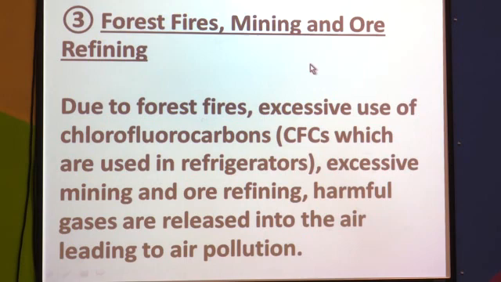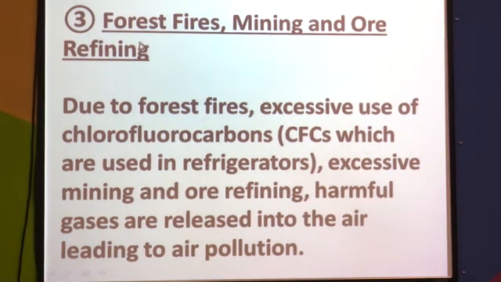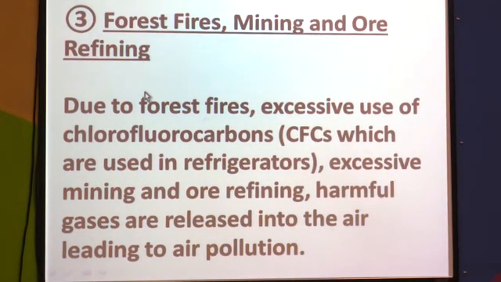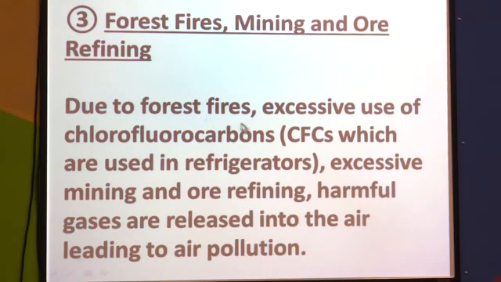These also cause air pollution. The third cause for air pollution is forest fires, mining and ore refining. Due to forest fires, excessive use of chlorofluorocarbons, in short we call it CFC. C for chloro, F for fluoro and again C for carbon. So, chlorofluorocarbons, CFCs, are used in refrigerators.